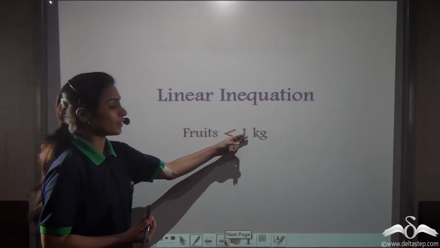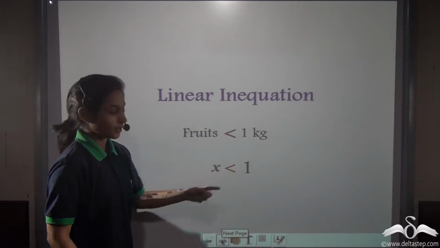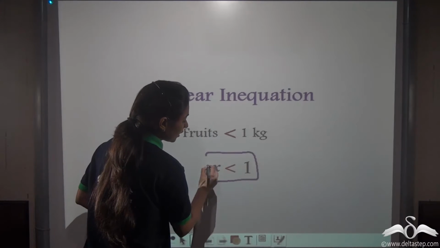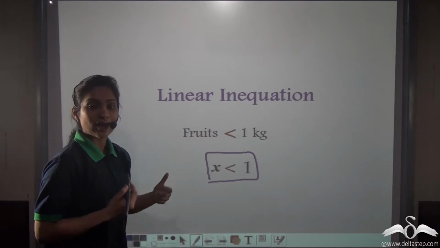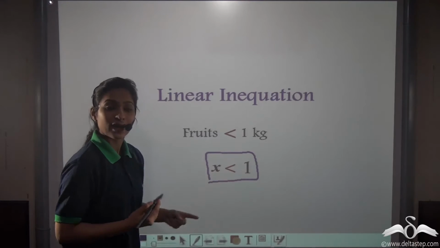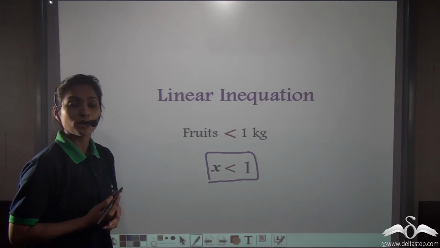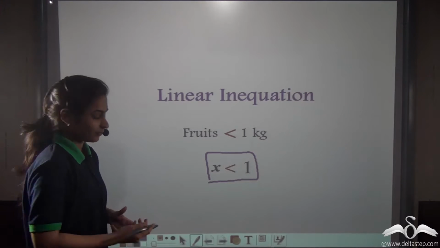So fruits less than 1 kg, or say x less than 1. This represents a linear inequation. So as fruits less than 1 kg can have many solutions, many fruits. Similarly, x less than 1 can have many solutions depending upon what we desire. You will see now what solutions we can have.